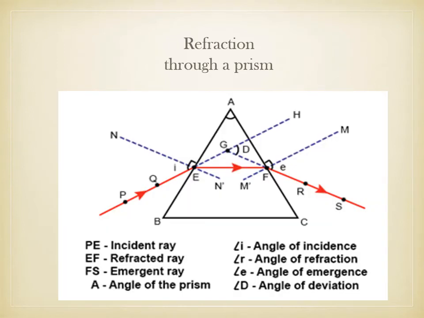This is the ray diagram showing the refraction through the prism. Here you can see the red line starting from P is the incident ray, then EF is the refracted ray, and FS is the emergent ray. Here you can see there is deflection of the rays toward the base of the prism.